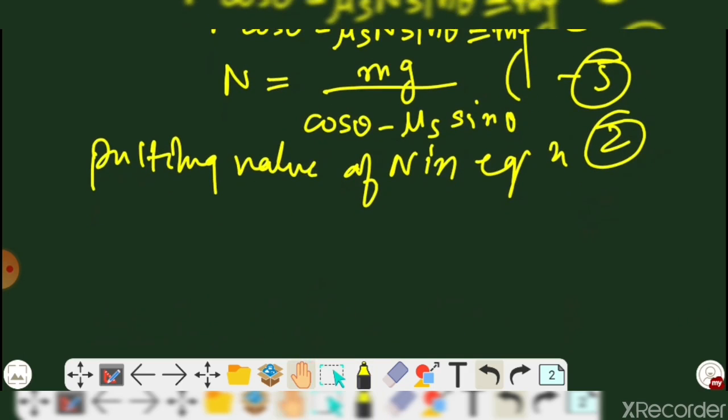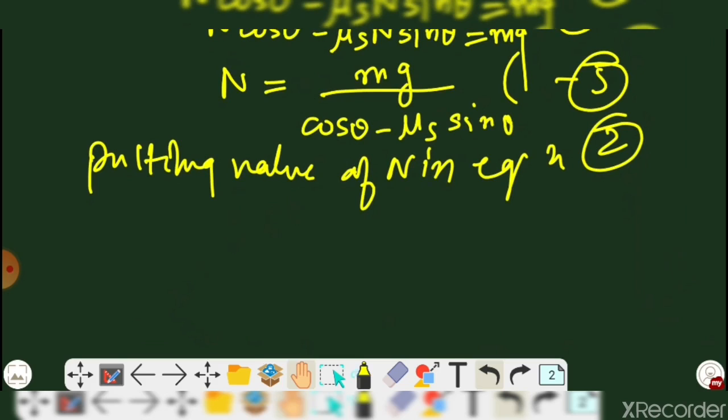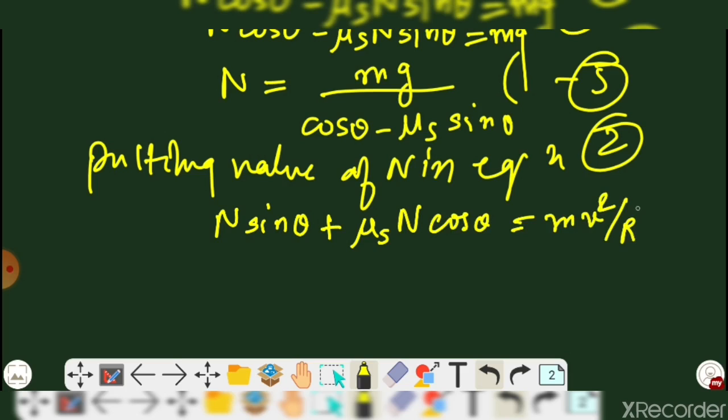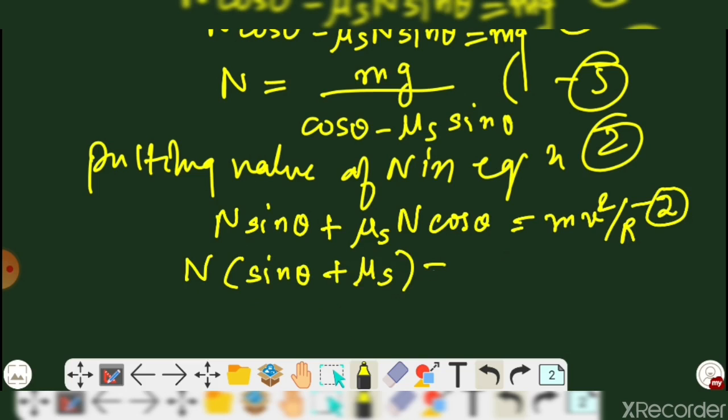And what is the second equation? See here, it's n sin theta plus mu s n cos theta equals mv square upon r. That was your second equation, so we are putting this value. So just take n common from it, so we can write like this in a simple manner.